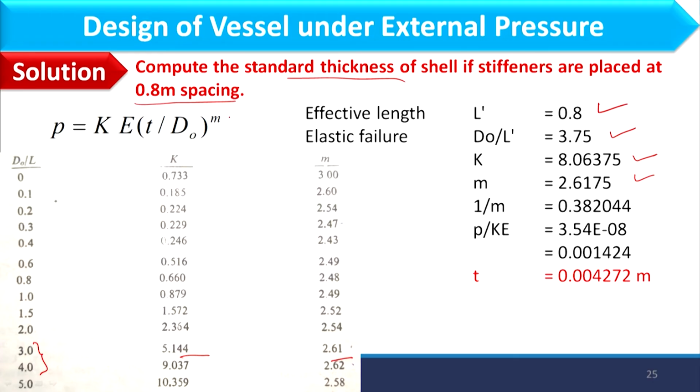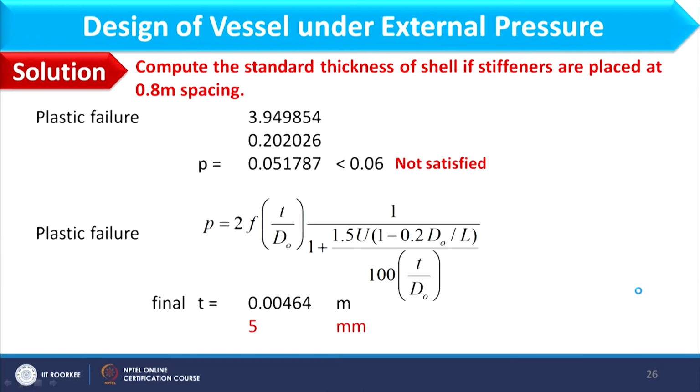Considering this, we can solve this equation and then we can find T as 0.004272 meter. So 4.25 mm we have considered as minimum thickness. And then we will go for plastic failure condition. This gives me the pressure for plastic failure considering 4.27 mm thickness, and if you see, this is less than the design pressure, which was 0.06, and in plastic failure condition it is coming lesser, okay. So it will not satisfy the condition.